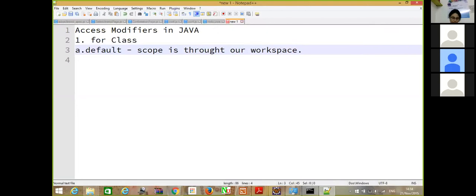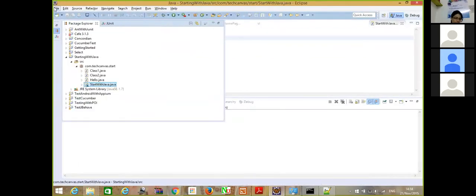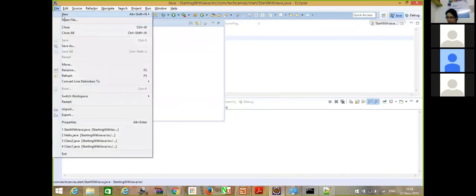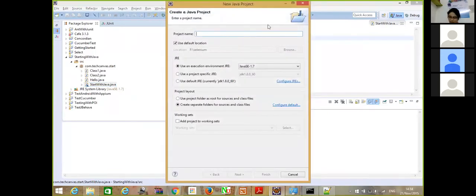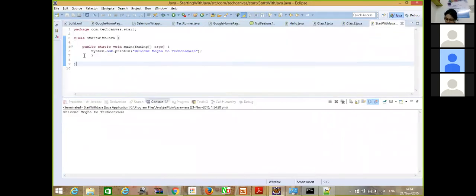What workspace is, basically, if you want to understand this, go to your Eclipse IDE. When you create a new Java project, the scope of this is for this Java project. Any class in this Java project can access this class if we are defining it with the default access modifier. That is the significance.